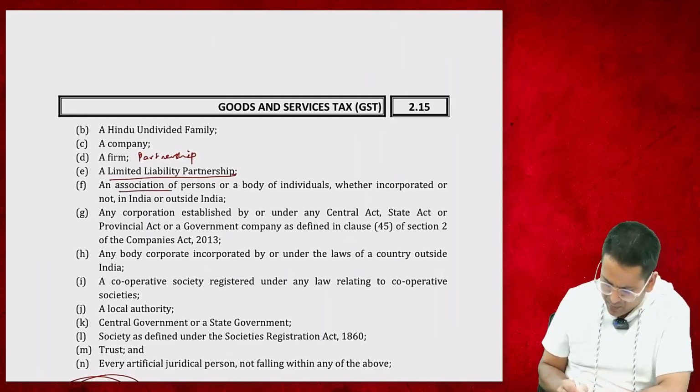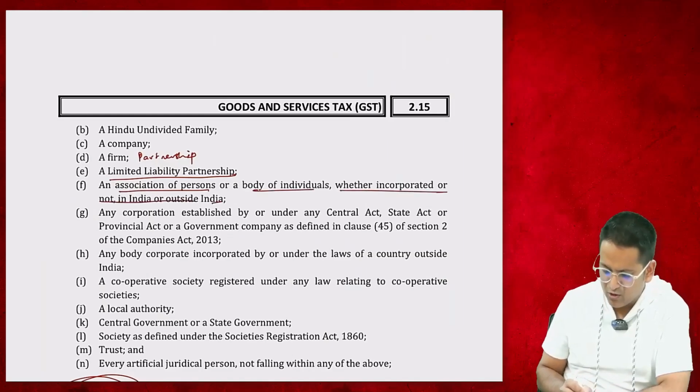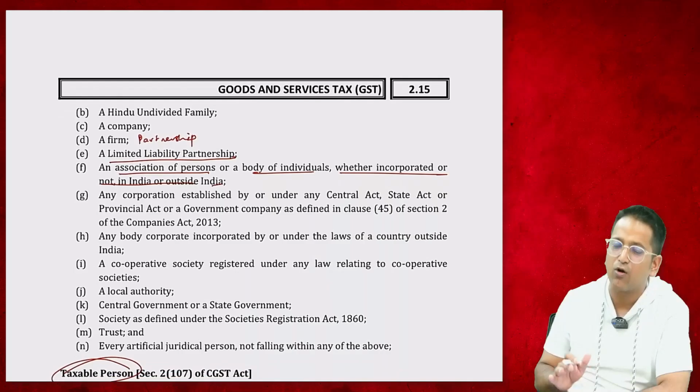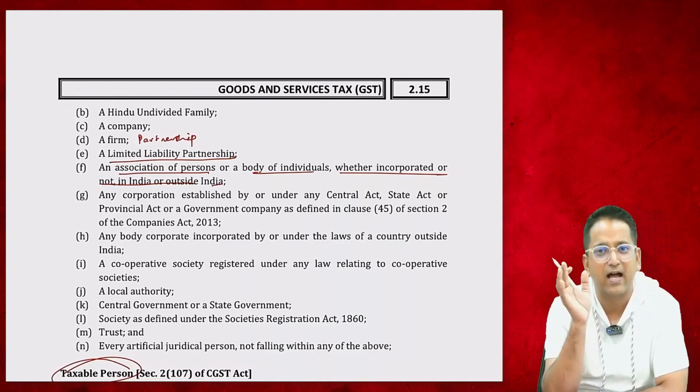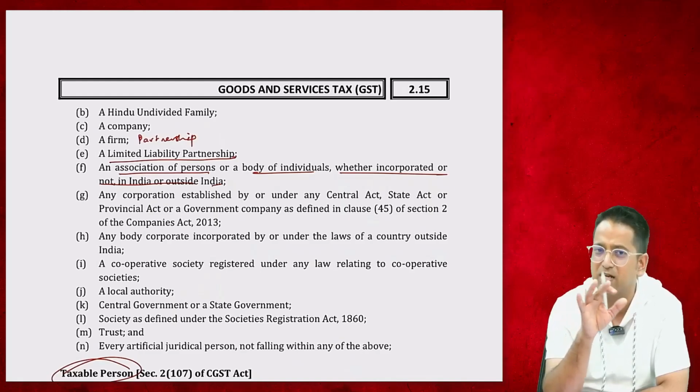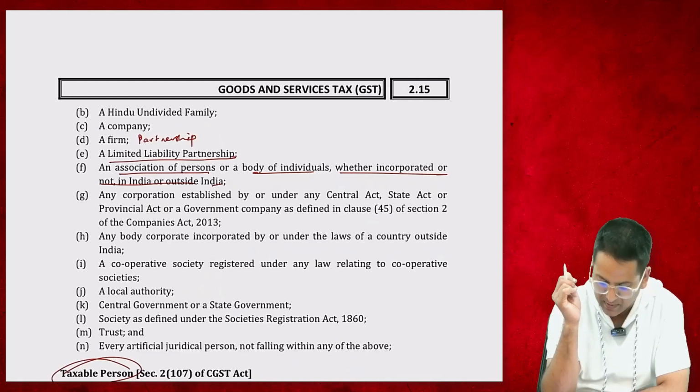Association of persons, body of individuals, whether incorporated or not, in India or outside India. AOP, BOI, what are all these? A person. Right? Okay, see. In the context of persons, you have already referred to these names in taxes, even in income tax. If you have any confusion or difficulty in this, you can immediately check the definition of person related to income tax. The same definition is given here also. So don't worry if you're not able to understand anything.